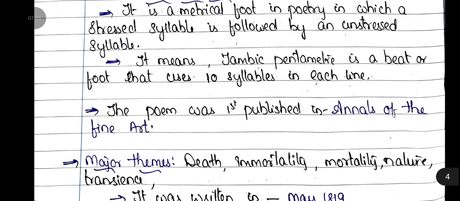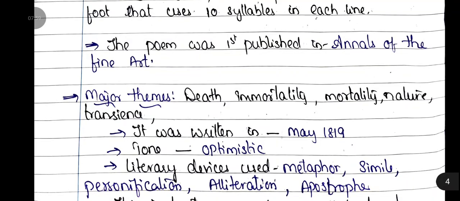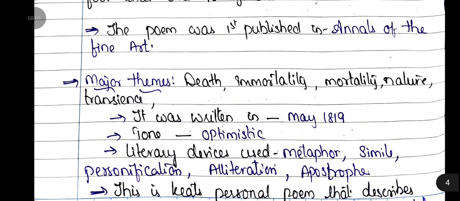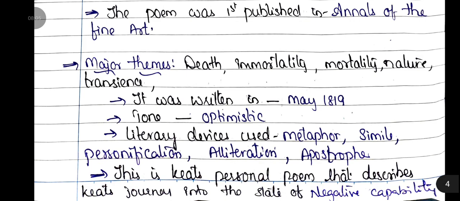The poem was first published in Annals of the Fine Arts. Major themes of this poem: death, immortality, mortality, nature, transience. It was written in May 1819. Tone, optimistic. Literary devices used in this poem: metaphor, simile, personification, alliteration, apostrophe. This is Keats' personal poem that describes Keats' journey into the state of negative capability.